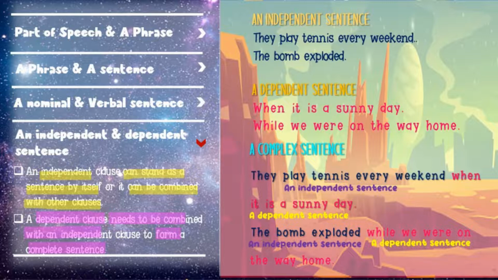So they play tennis every weekend is an independent sentence, and when it is a sunny day is the dependent sentence. The bomb exploded while we were on the way home. The bomb exploded is an independent sentence, and while we were on the way home is a dependent sentence.